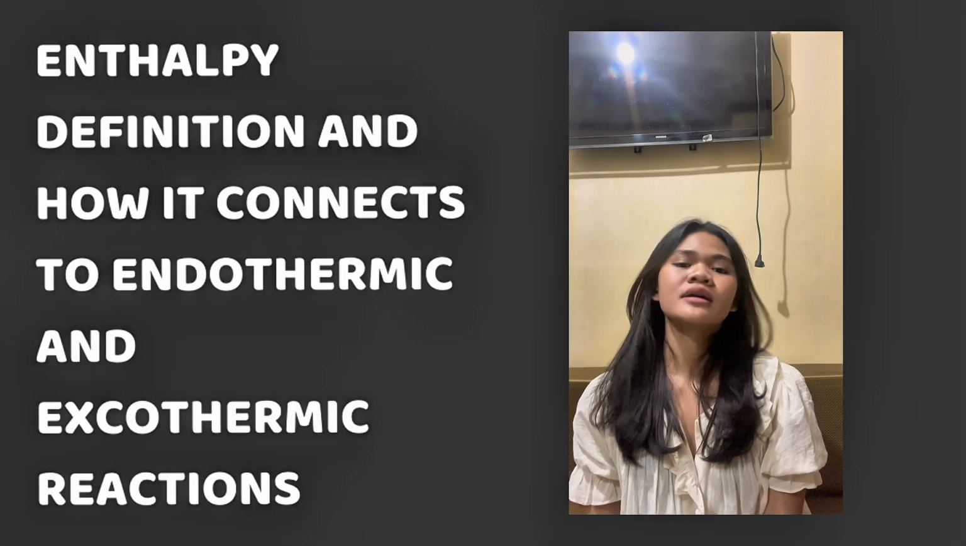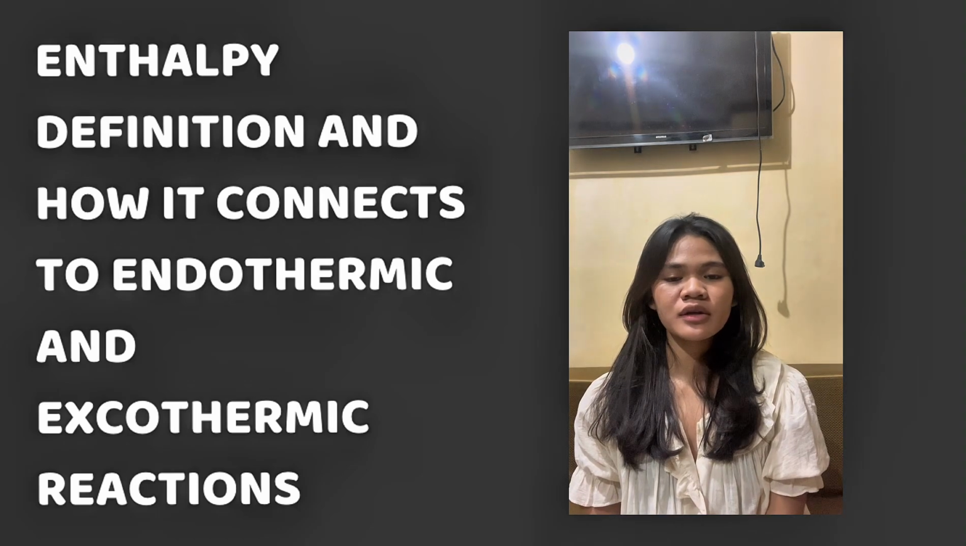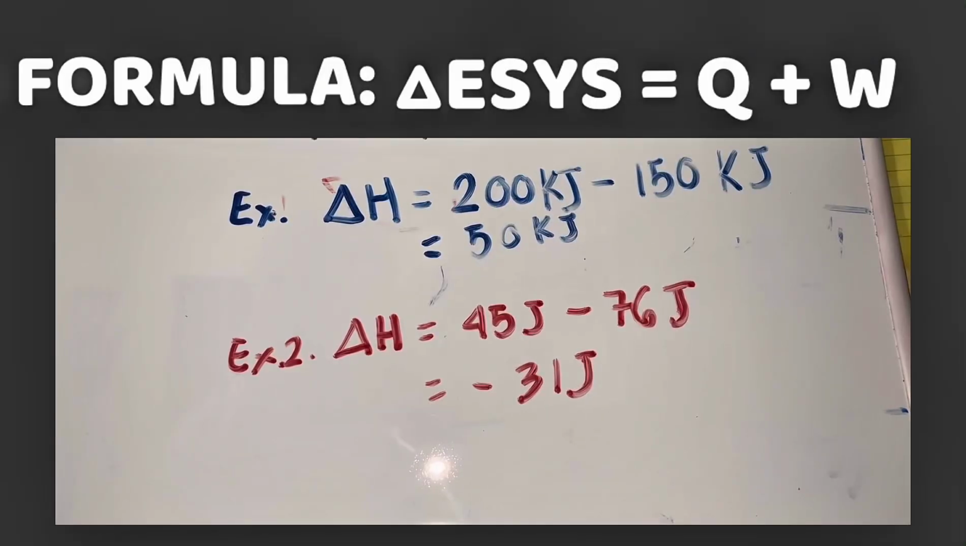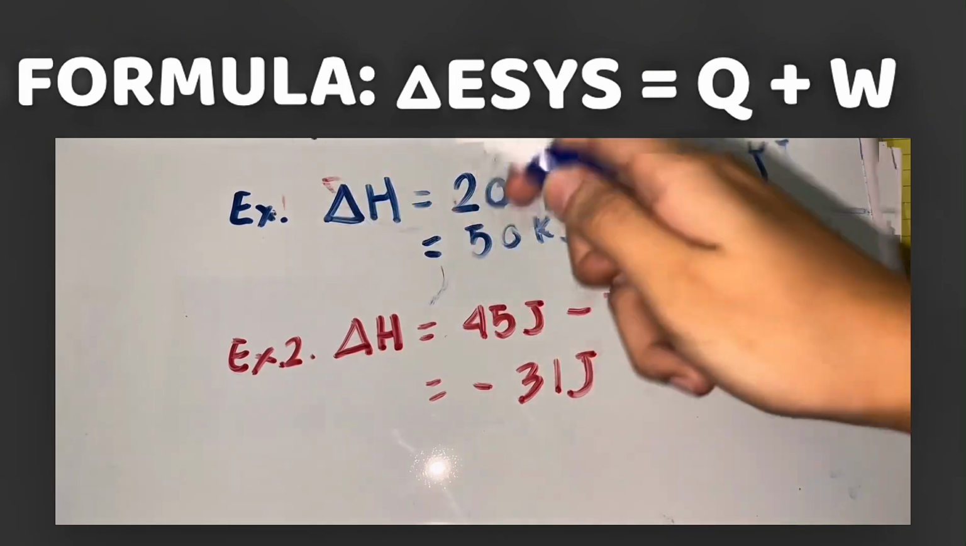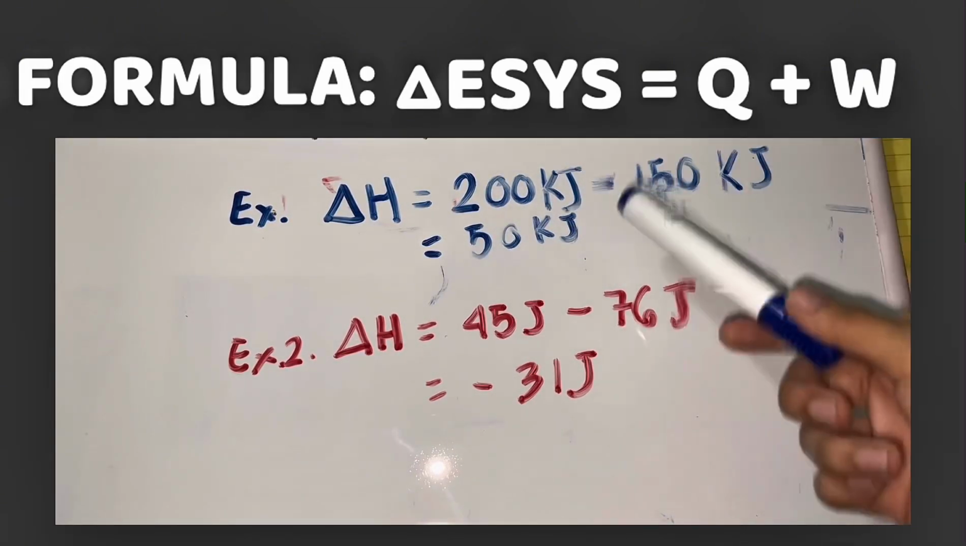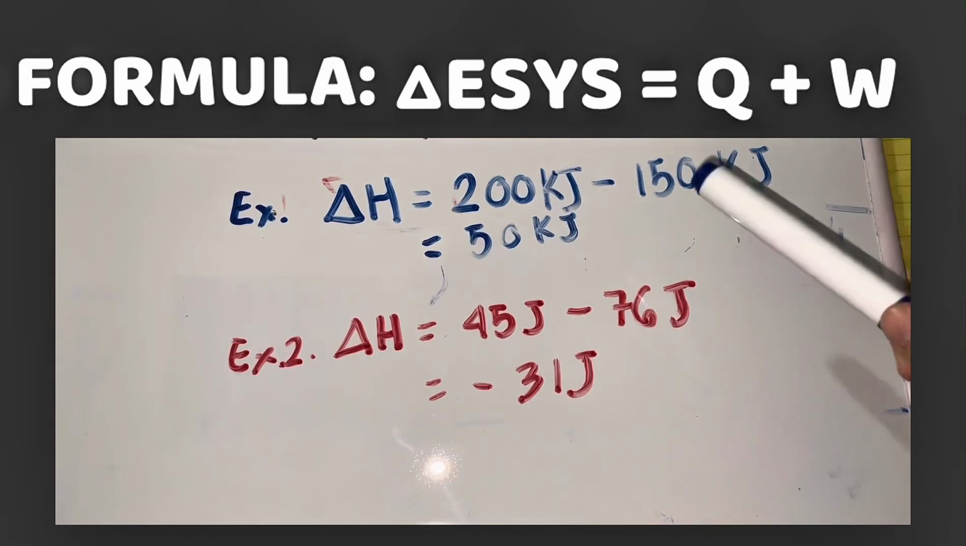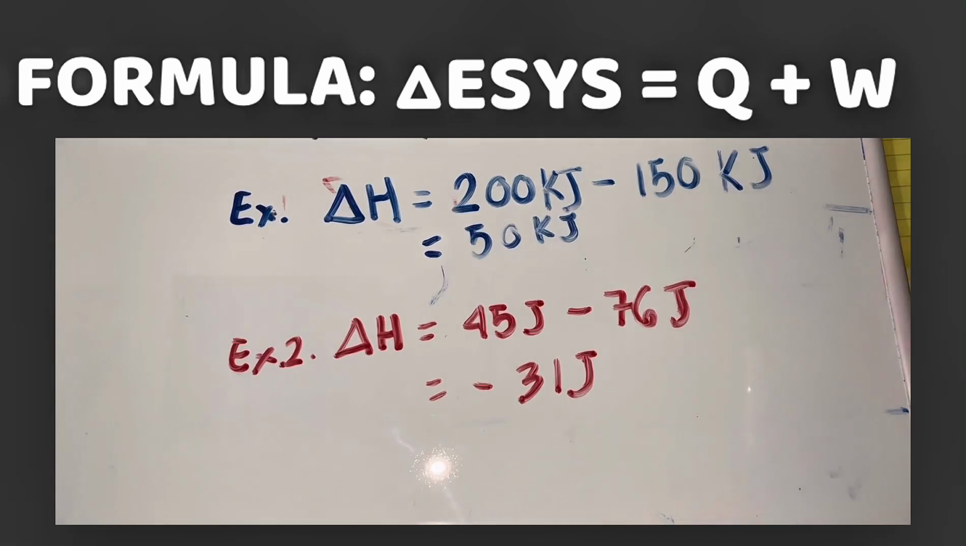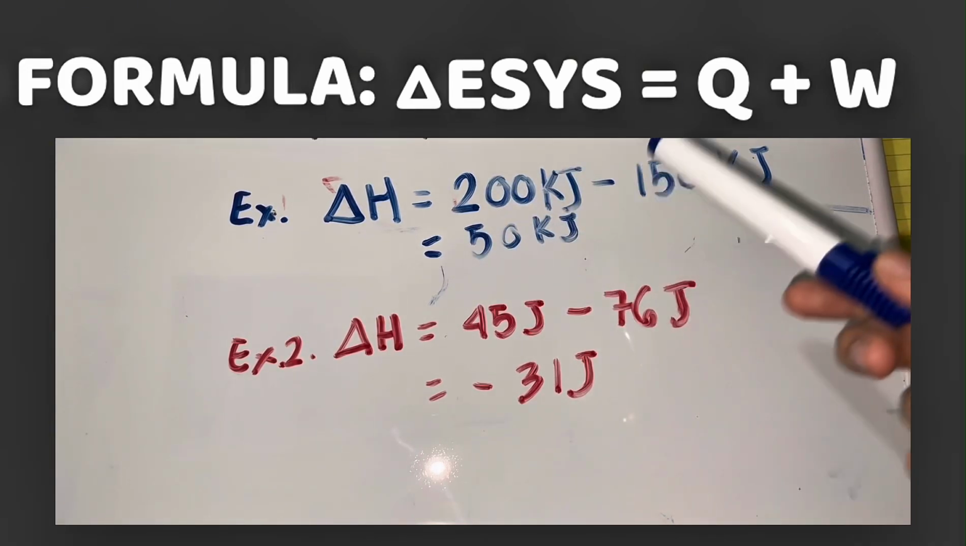I'll be showing math examples so that you can really understand endothermic and exothermic reactions. So now we have here the math examples. Let's begin with the first example. Delta H equals 200 kilojoules minus 150 kilojoules. When we subtract these two numbers, we get a positive 50 kilojoules.